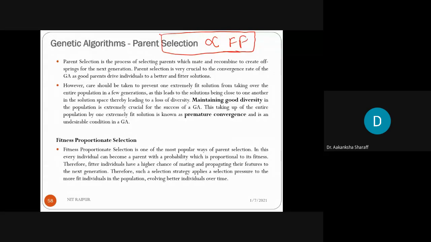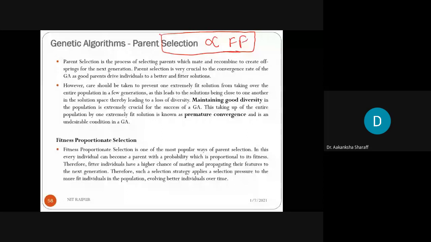Clear? Here we have to be careful about the diversity principle, that there should be no loss of diversity. Whatever solution we are choosing, it should be diverse. Maintaining good diversity in the population is extremely crucial for the success of a genetic algorithm. This taking over of the entire population by one extremely fit solution is known as premature convergence and is an undesirable condition in a genetic algorithm.